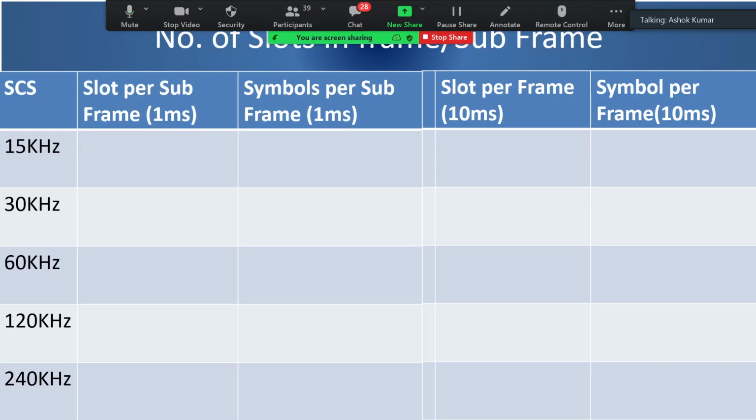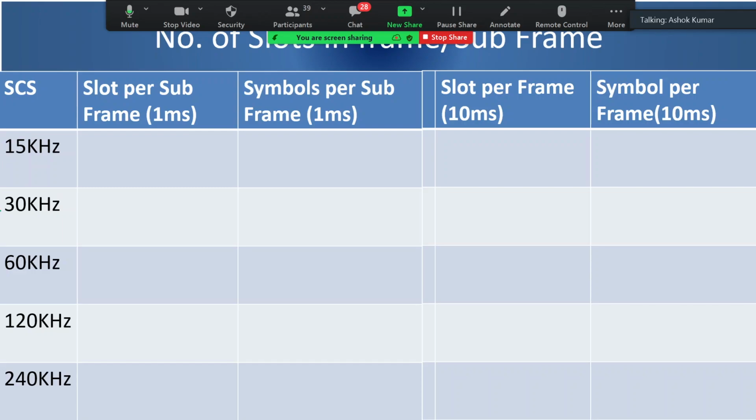This table is for you. Let us fill this table about the number of slots in a frame and subframe. One person should answer at a time, either in the chat box or using your mic.